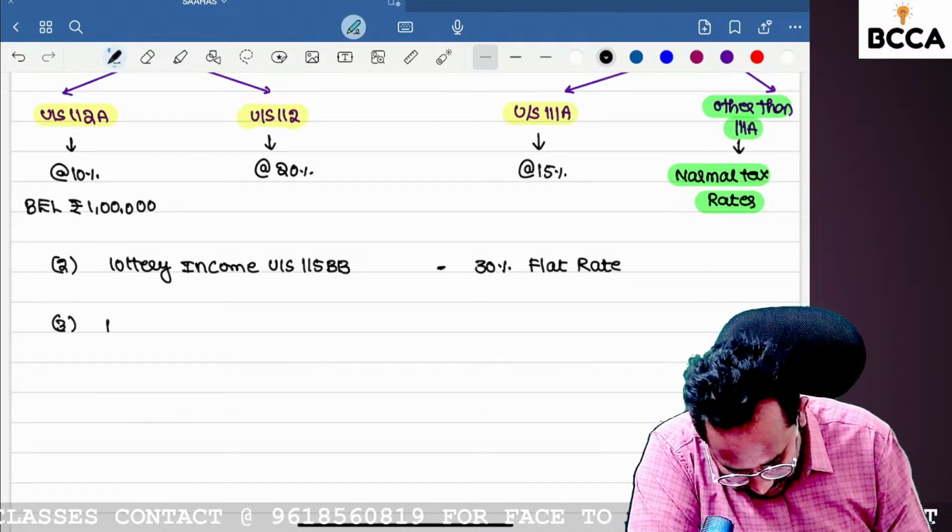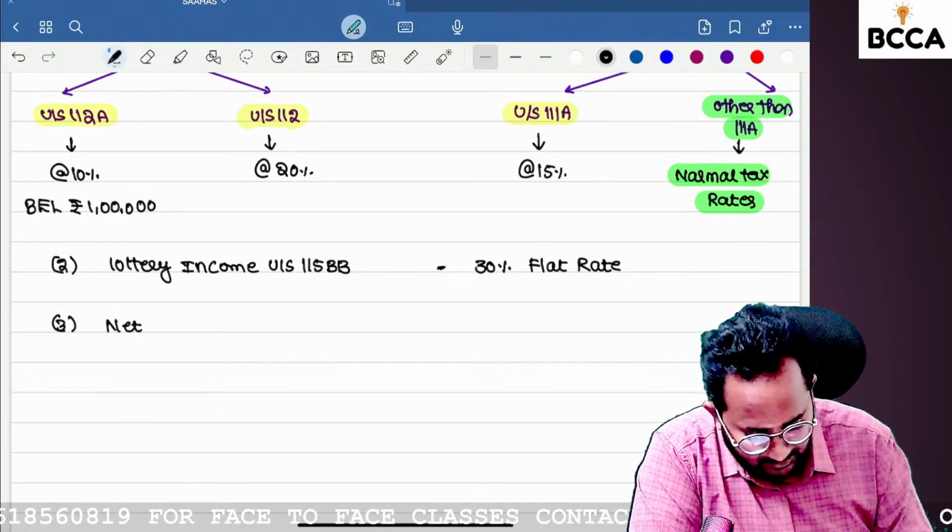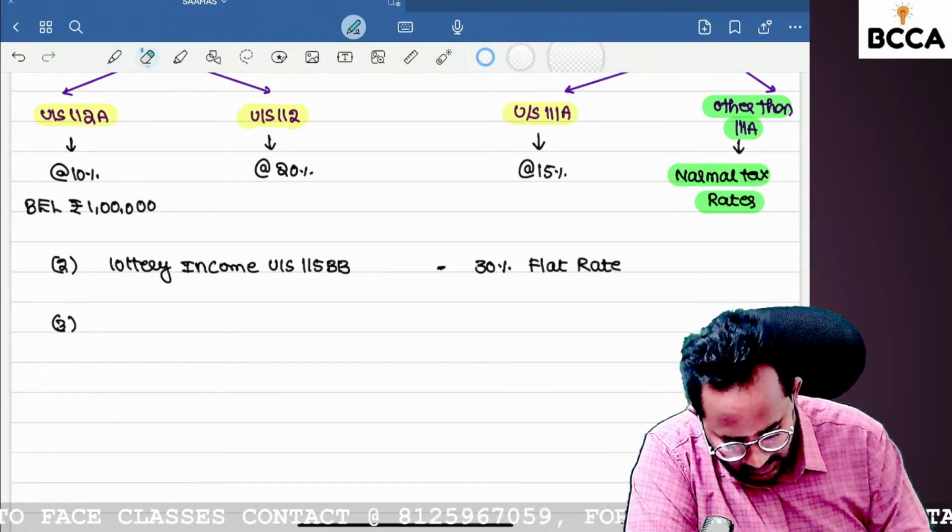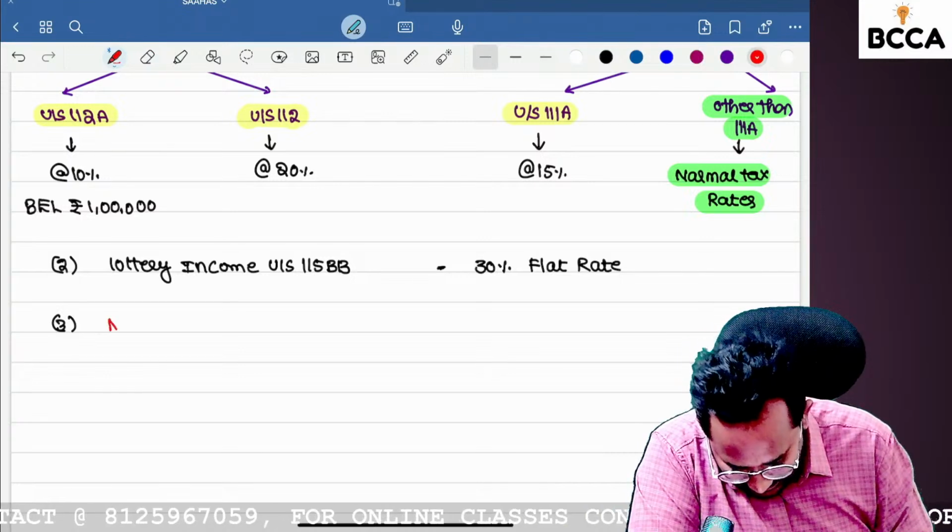Third one, net winnings from... this is also an amendment, the third point is also an amendment. So what is that, net winnings from?